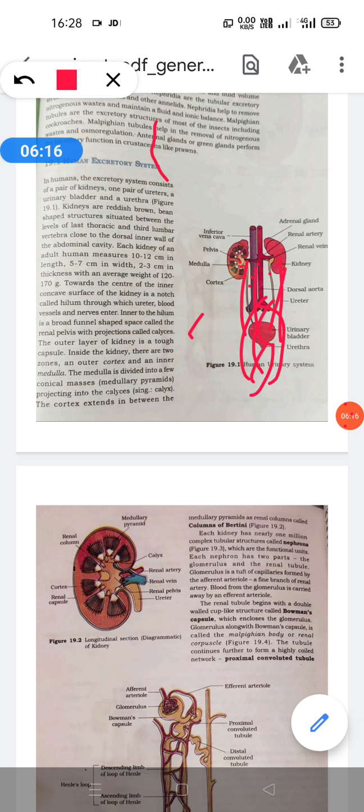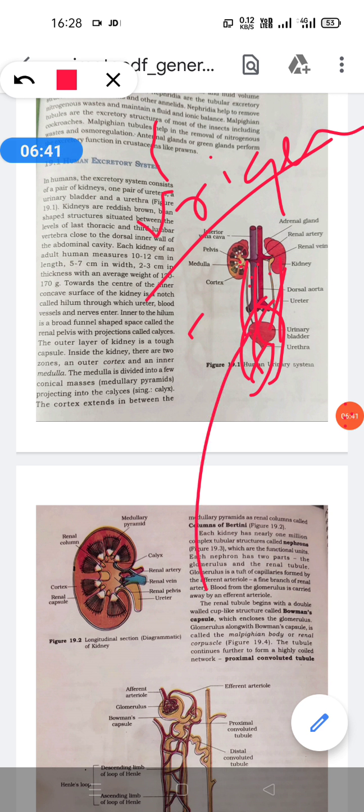In male and female, the opening of the urethra is different. In female, the urethra opens into the vestibule, and in male, the urethra opens at the tip of the penis, and hence this part in the male is called the urinogenital canal, because it carries both urine as well as semen.